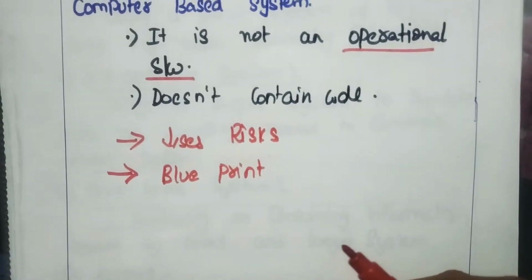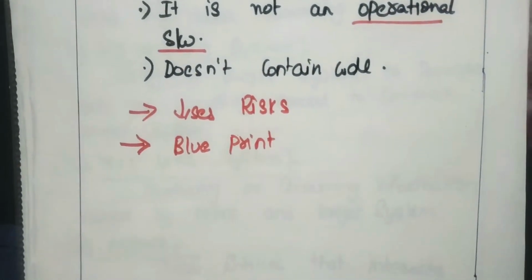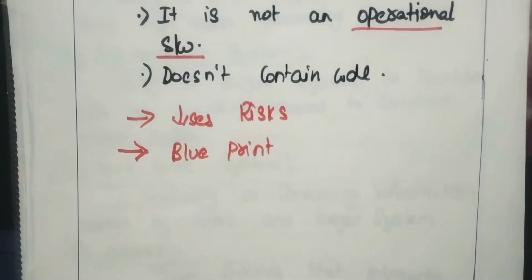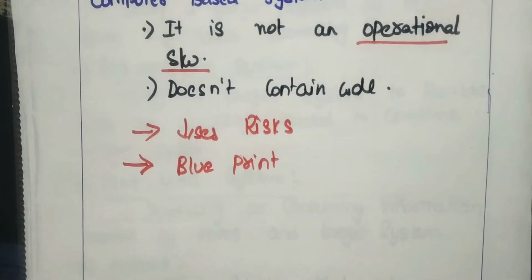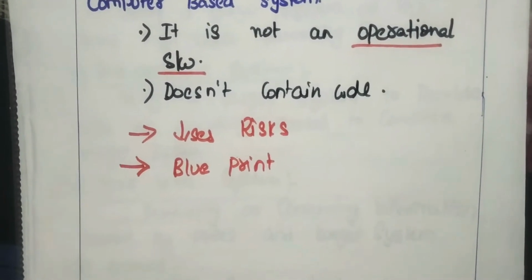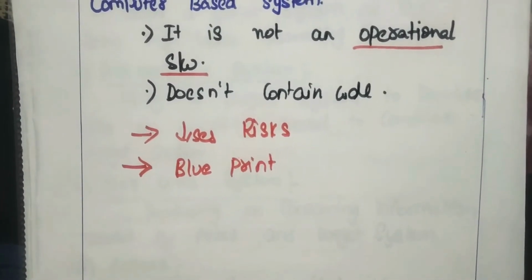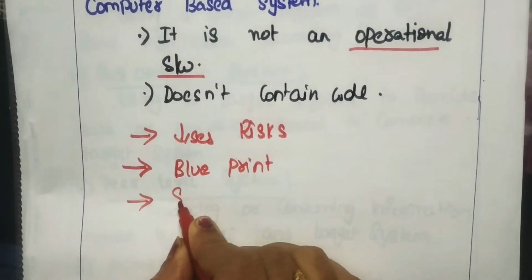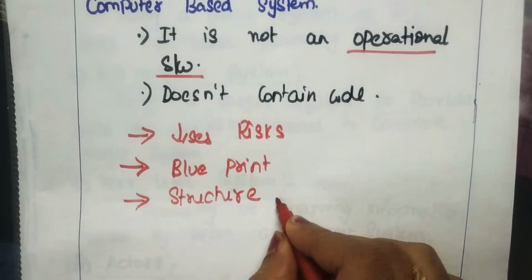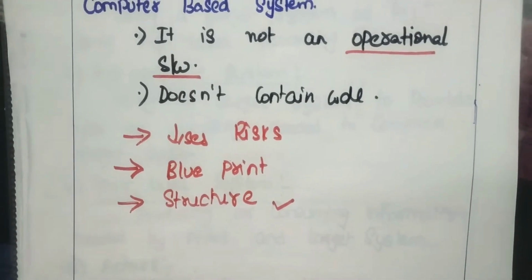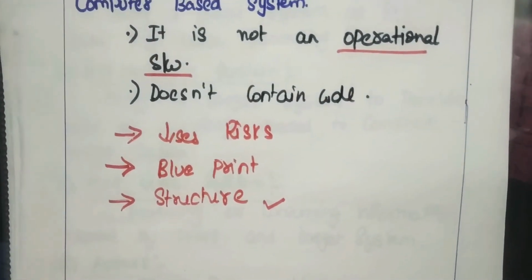That architectural design represents the structure of data and program components to build a computer-based system. So the requirements we have taken from the customer should be formed in the form of a structure. This is also most important. The requirement should be in the form of some structure to build the data and the program components.